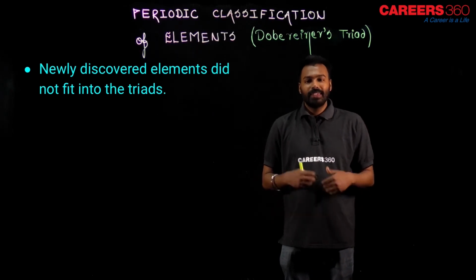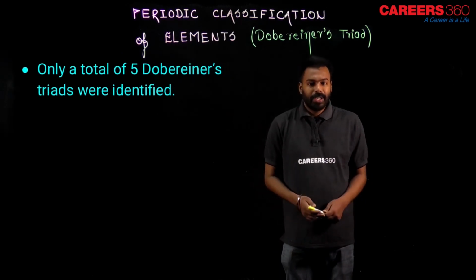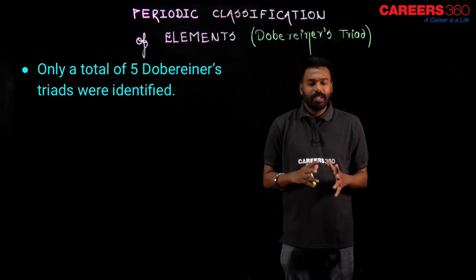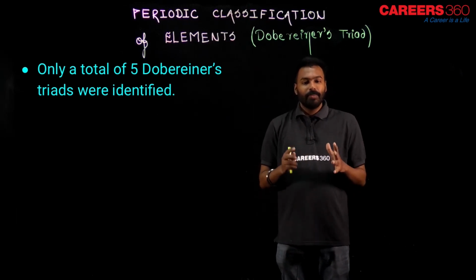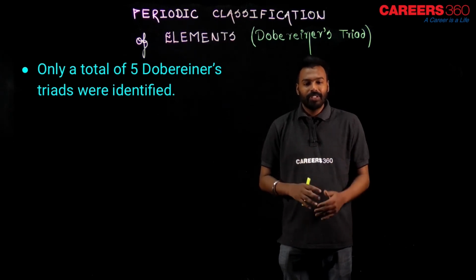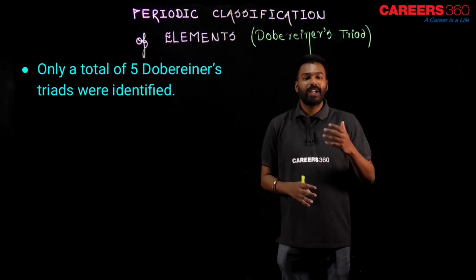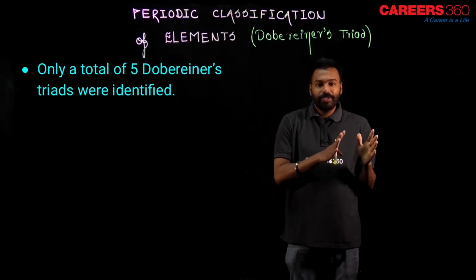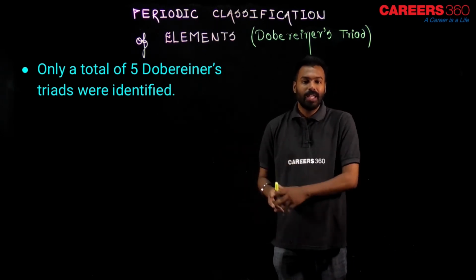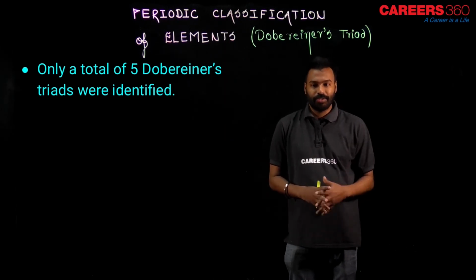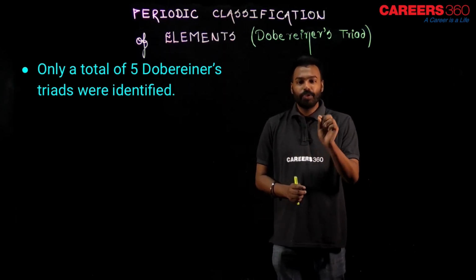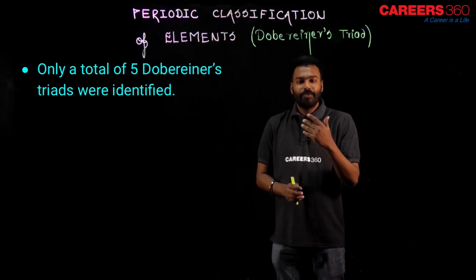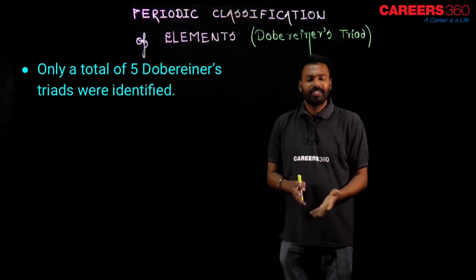Let me show you the next demerit now. Dear student, among so many elements, he became successful only with 5 groups, I mean 5 triads only. It means that 5 threes are 15. So, only 15 elements were fitting in his rule and the remaining elements were unfit. So, only a total of 5 Dobereiner's triads were identified. I have already shown 4 triads, the 5th triad is not necessary to show.